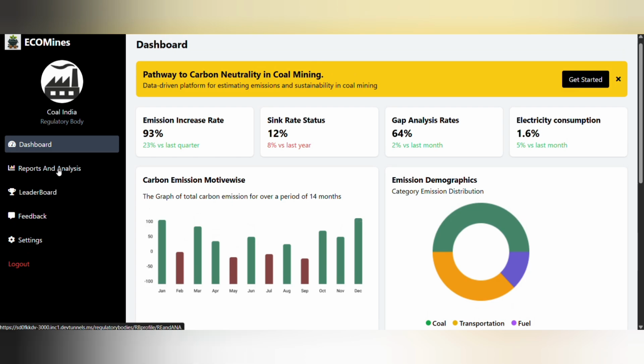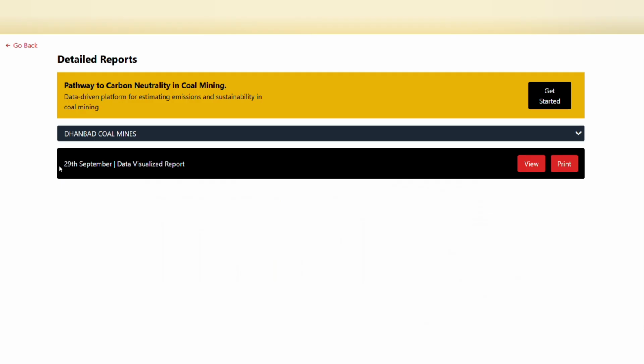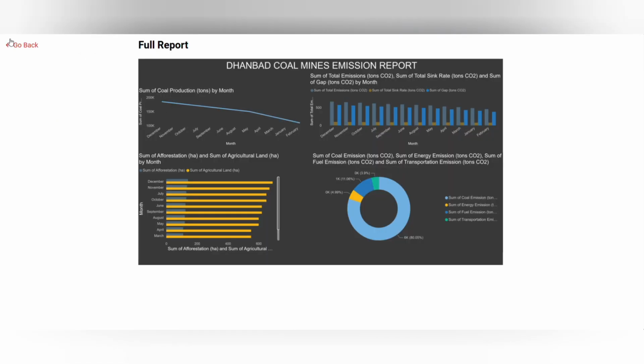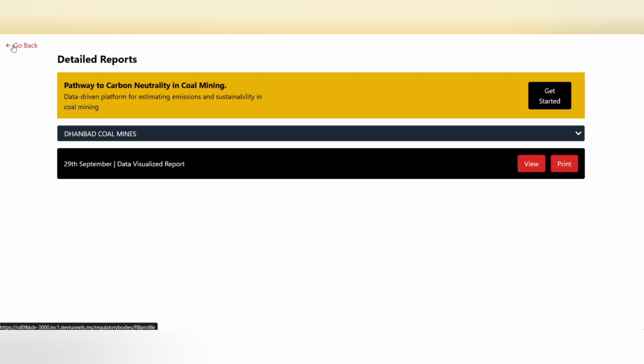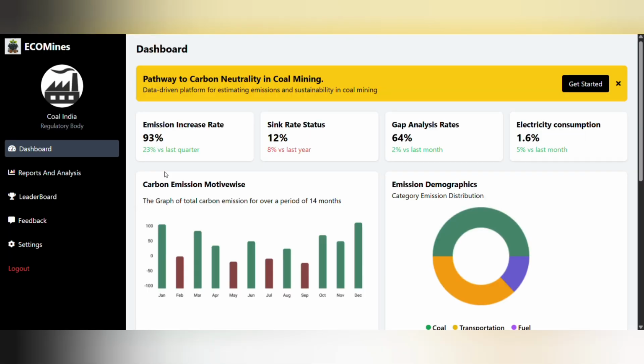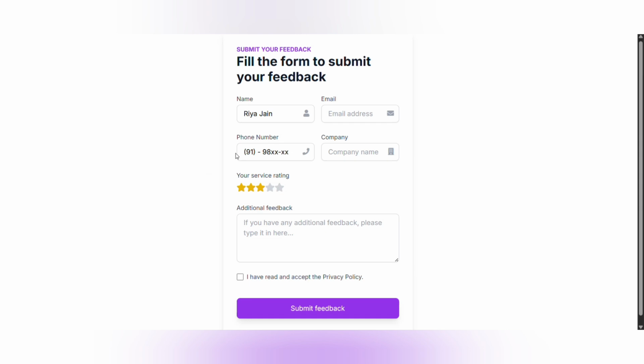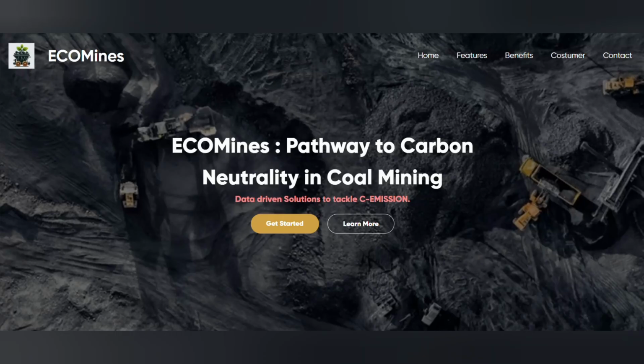They also have a report analysis section in which they can see the report generated by Dhanbad coal mines. As we go back, they also have a leaderboard section in which they can see all the mines' performance and how they are following the pathways suggested to them to reduce the carbon emission. They also have a feedback section in which they can suggest various coal mines more suggestions to work on. So this was all from our side.